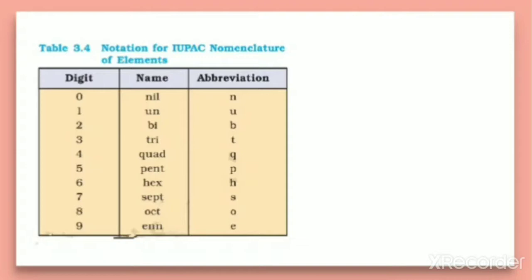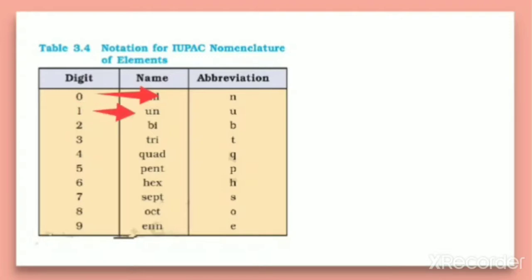According to IUPAC, first of all we need to check the notation given here. In this, the digits are given some names. Here we have digit 0. This is one of the tables given in your textbook. For digit 0, the name nil is given.